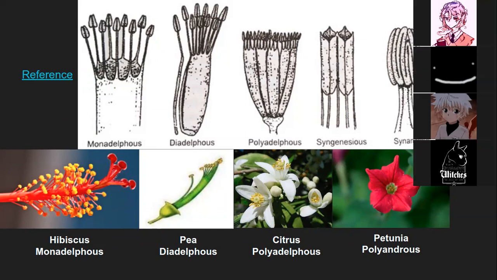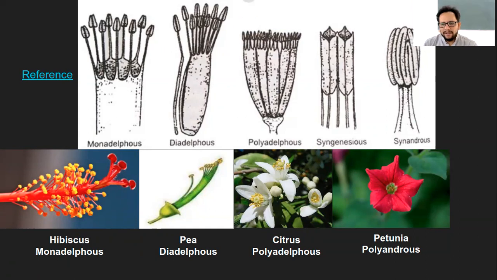Sir, if the filament is combined, then where is the stamen, sir? This whole part is the stamen, no? Stamen is nothing but your filament plus anther. That is stamen. Okay, sir. It's just the way it has been represented in the plant.